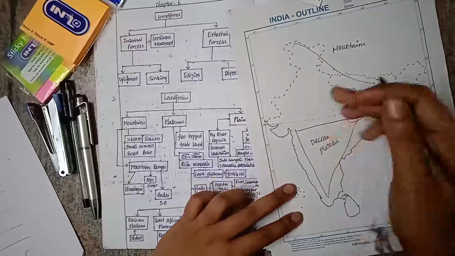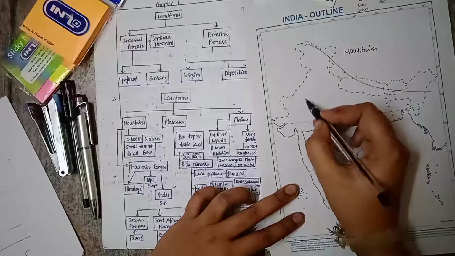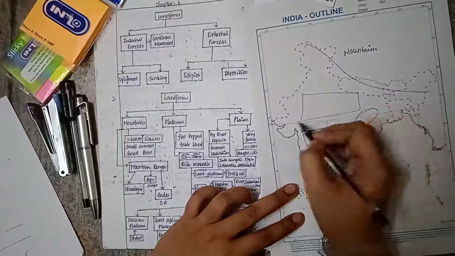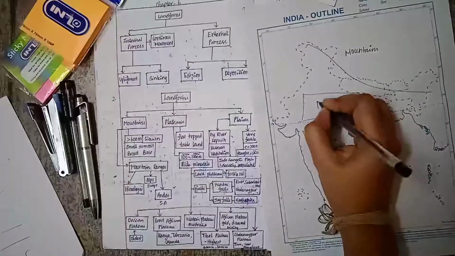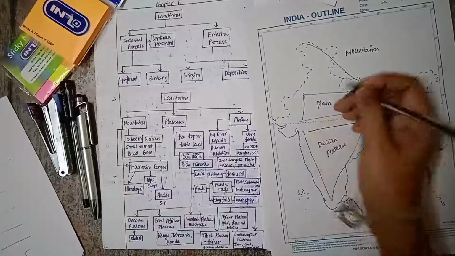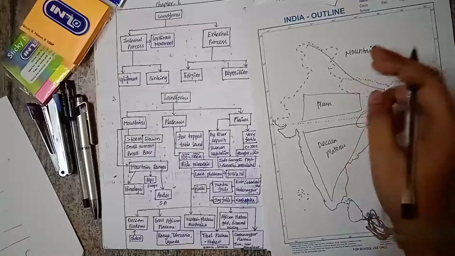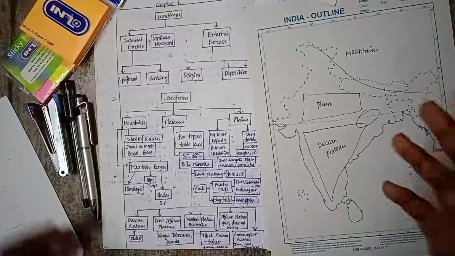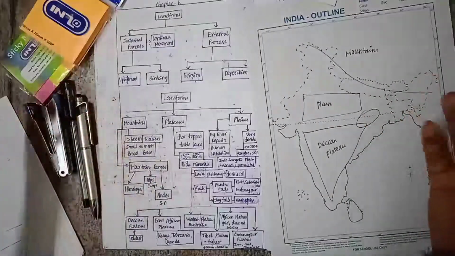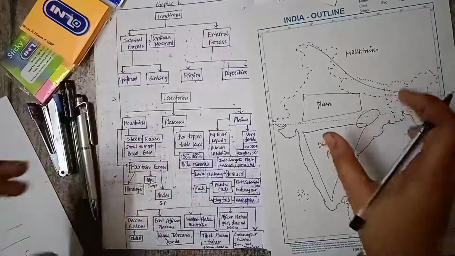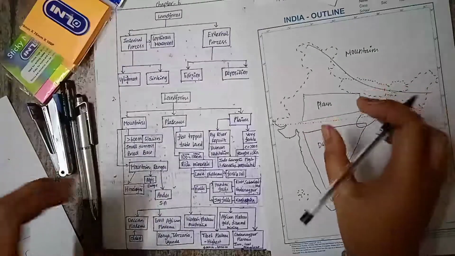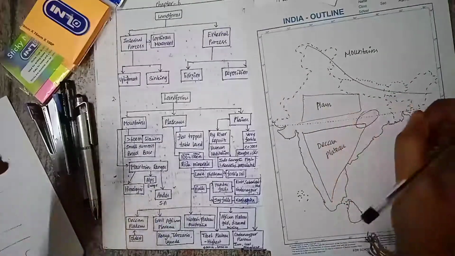Apart from plateaus, we have another landform called plains, which are located in this region. So this region is the plain. By river deposit, we have many rivers from the Himalaya mountains, like Ganga, Brahmaputra. Those rivers collect silt and deposit it and form a fertile piece of land, a mass which is called plains. In this, human habitation will be very large.